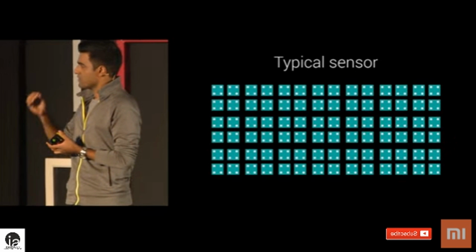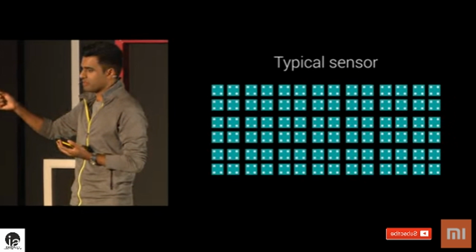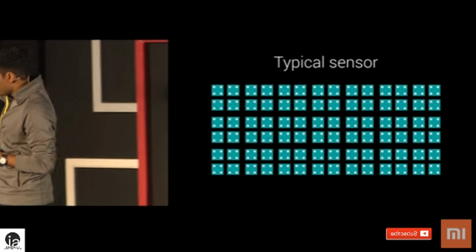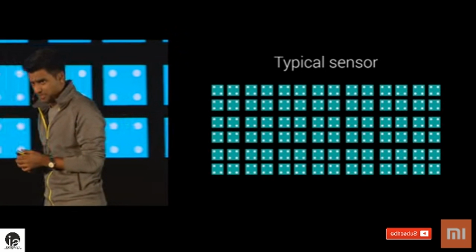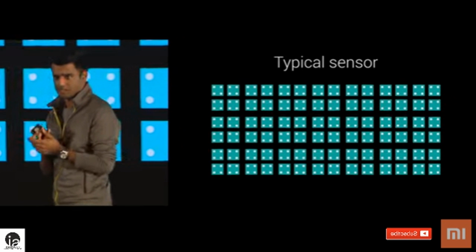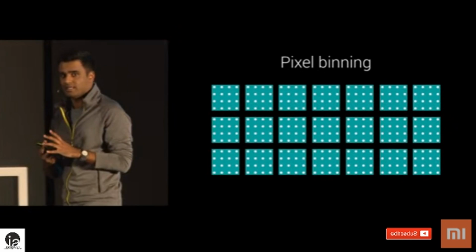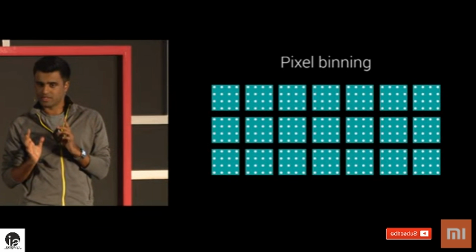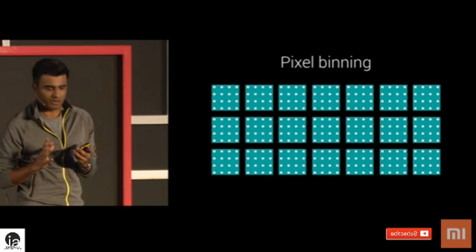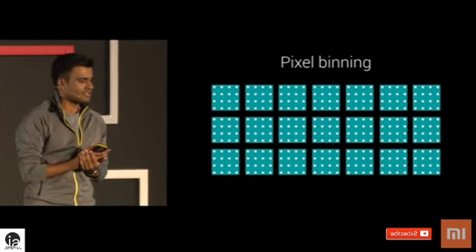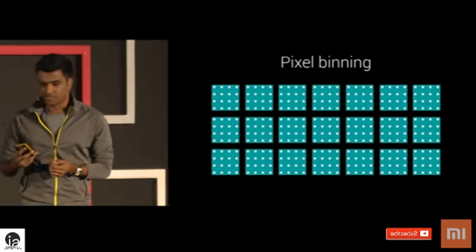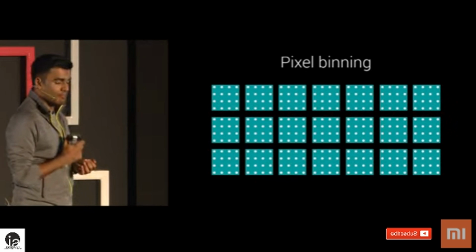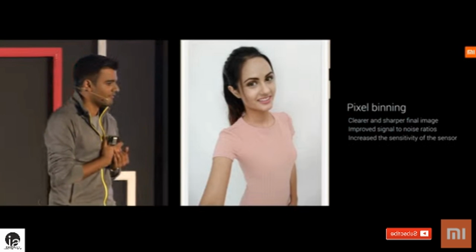So what happens is when the light hits the sensor, all of these little boxes are pixels. When the light hits the sensor, read noise is produced in each of these individual pixels before it's transferred to the image processor. So Redmi Y1 uses a technique called pixel binning. This takes a cluster of pixel values in the camera sensor and combines them, creates one super pixel. So the overall noise is reduced in this super pixel instead of spread out over multiple smaller pixels. And importantly, this improves the quality and low light performance of images.